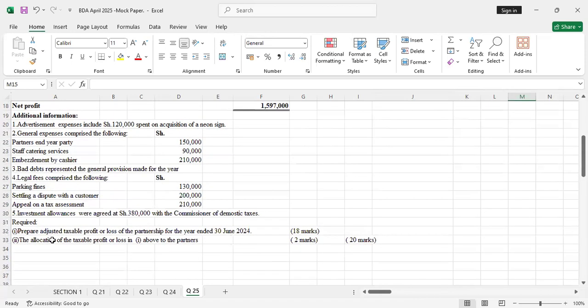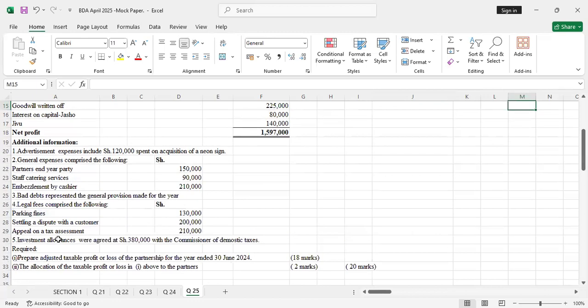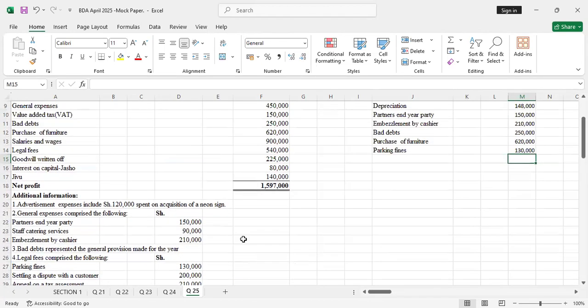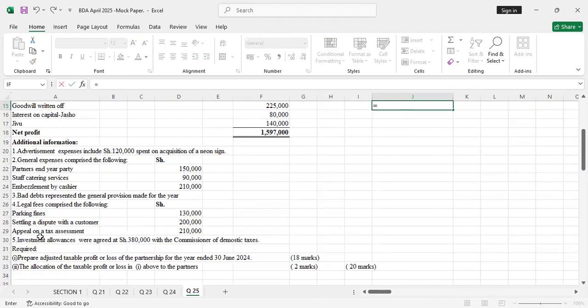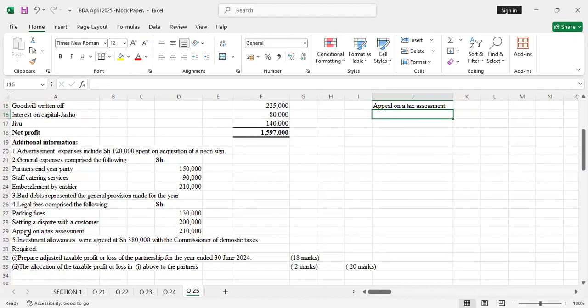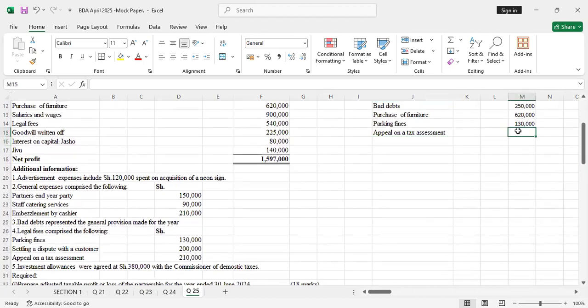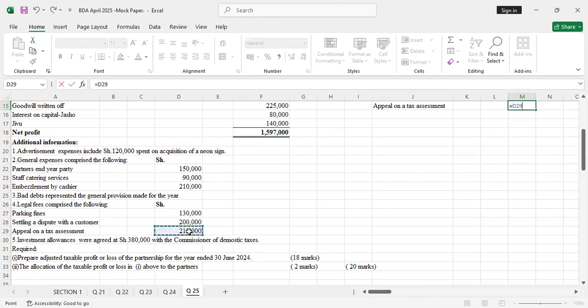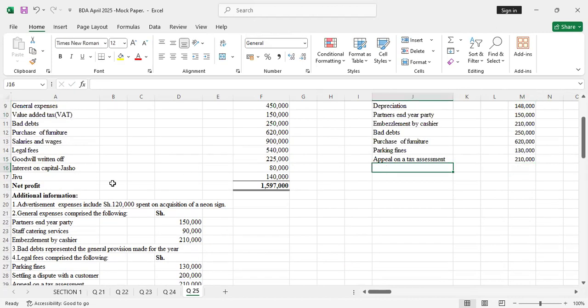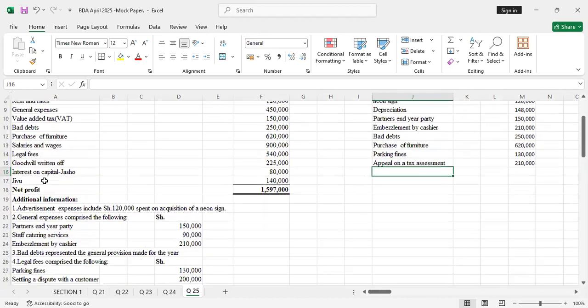Then you have appeal on a tax assessment. Any appeal on tax, whether it's VAT or whatever, is a disallowable expense. So just come in and add it back. Appeal, then you add it back. So that's disallowable. And then we continue. We were on legal fees.